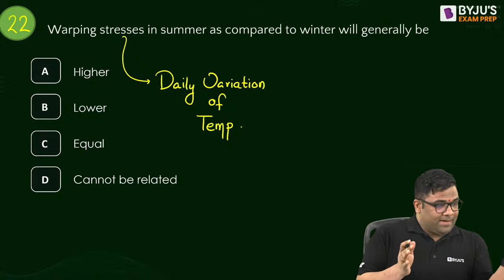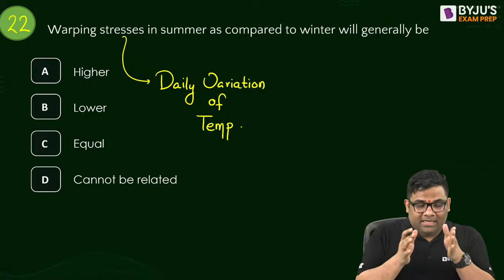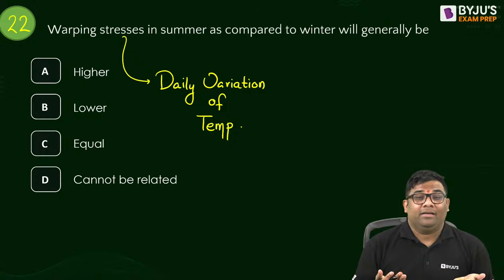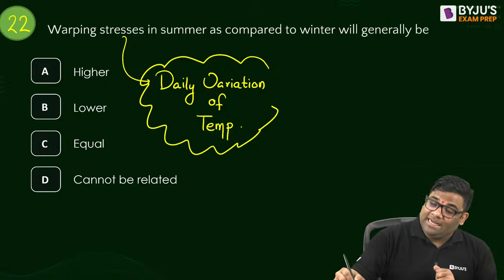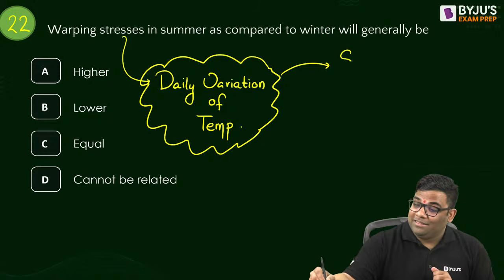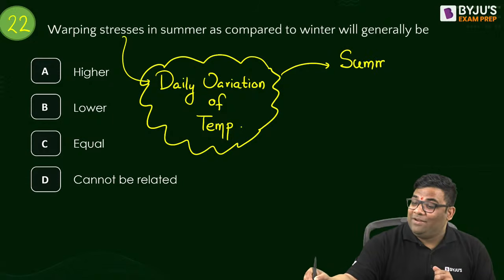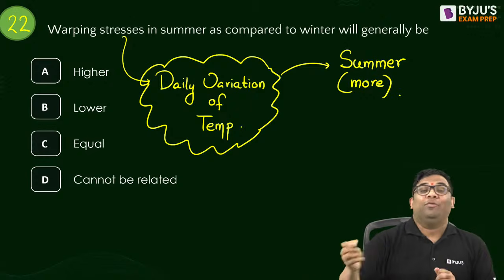Variation means the maximum and minimum in a particular day. I'm not asking about days. Yes, this daily variation is more in summer compared to winter.